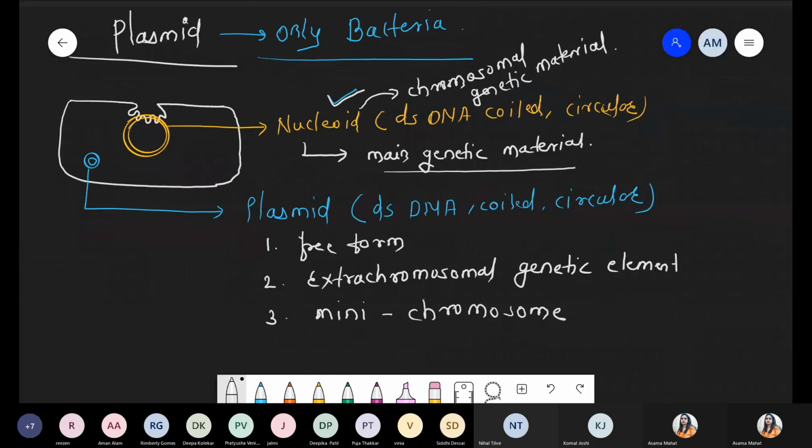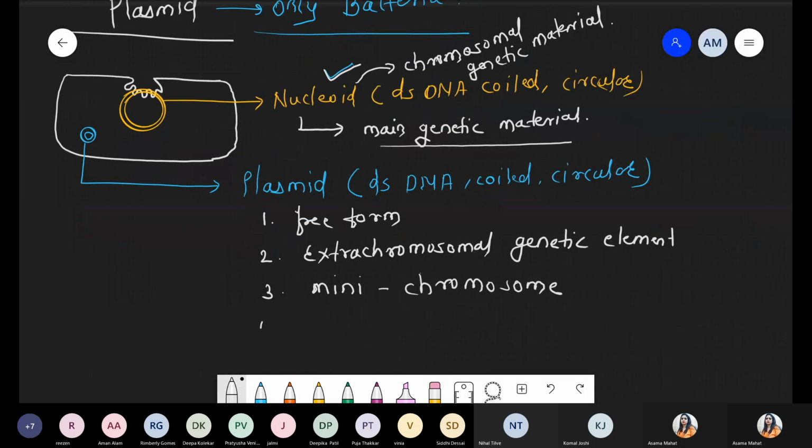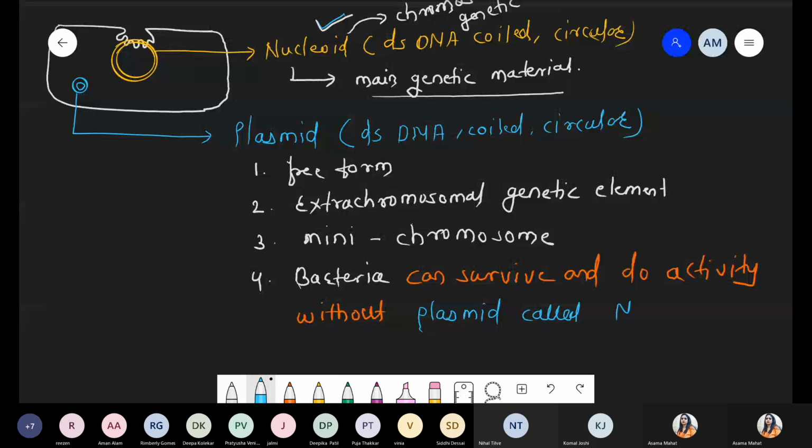And the next thing, bacteria can survive and perform their activity without plasmid. That's why these are also called non-essential.